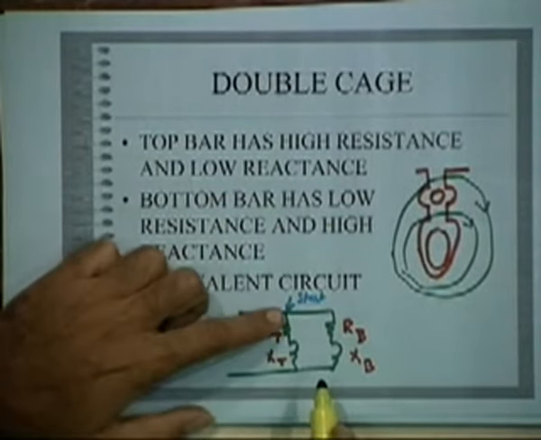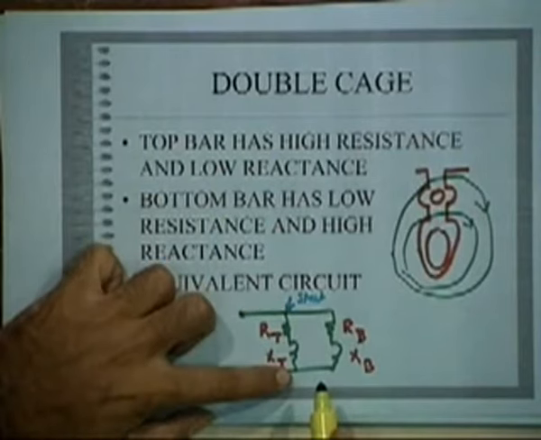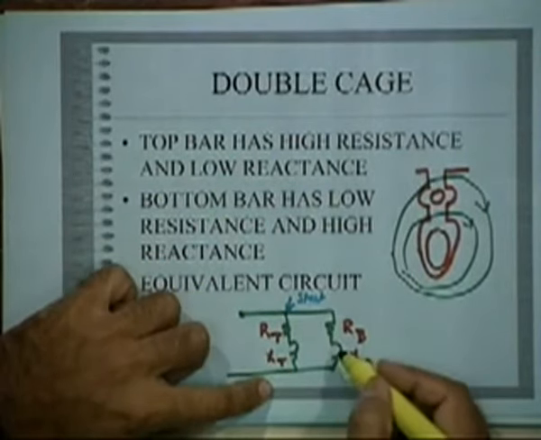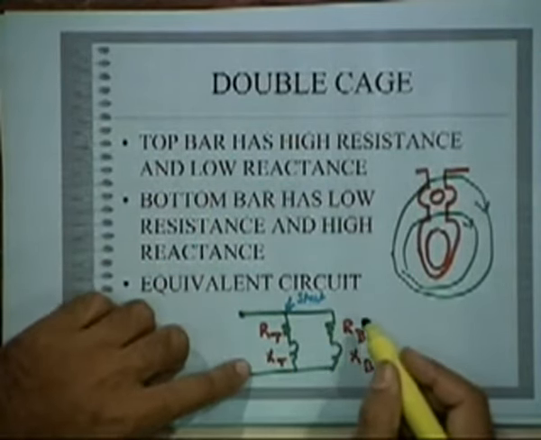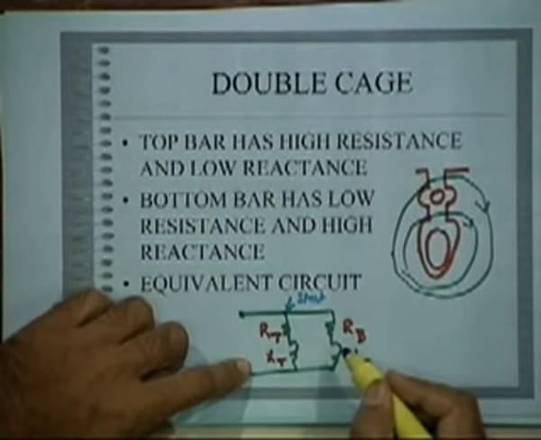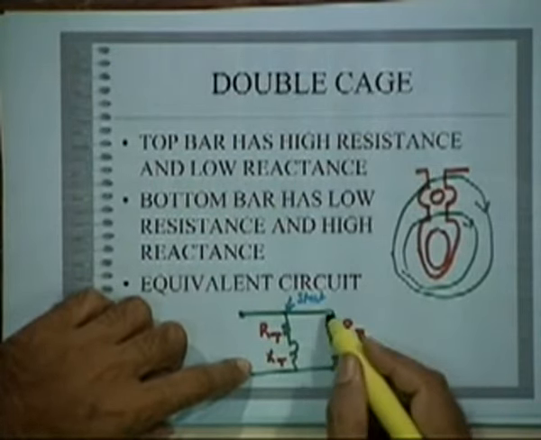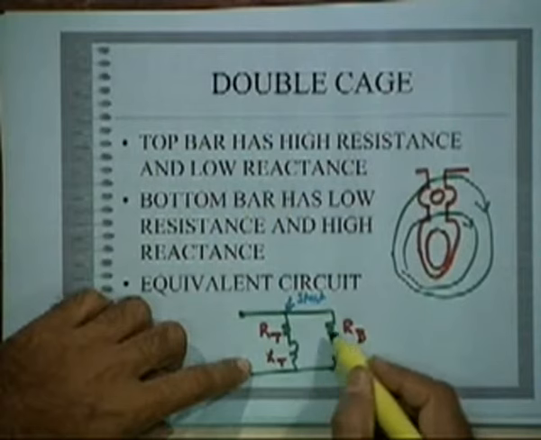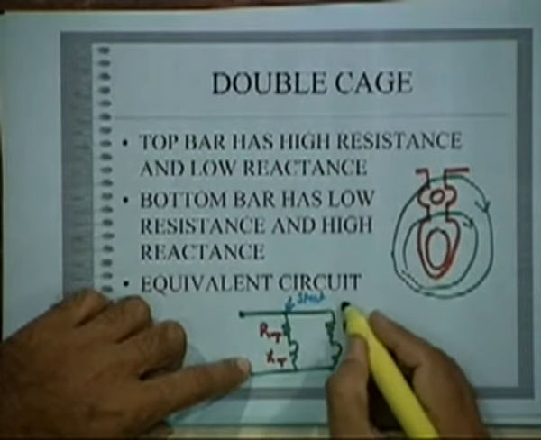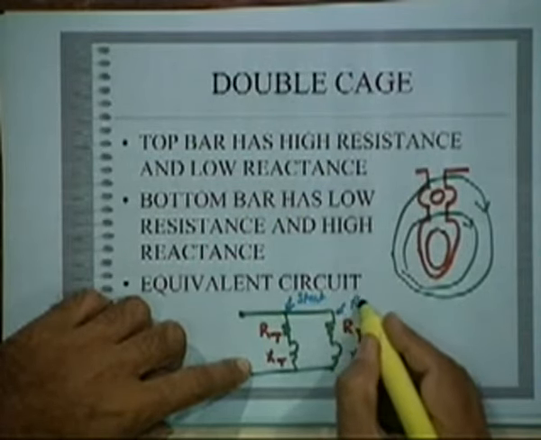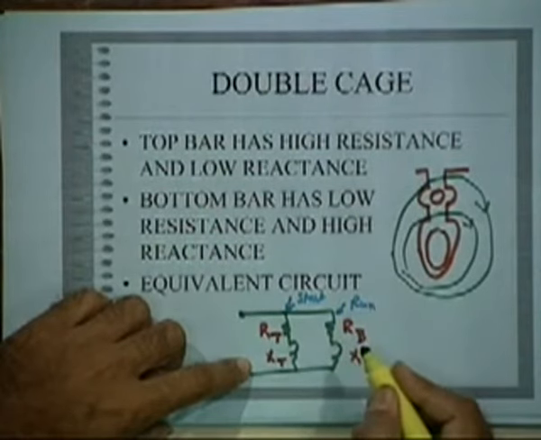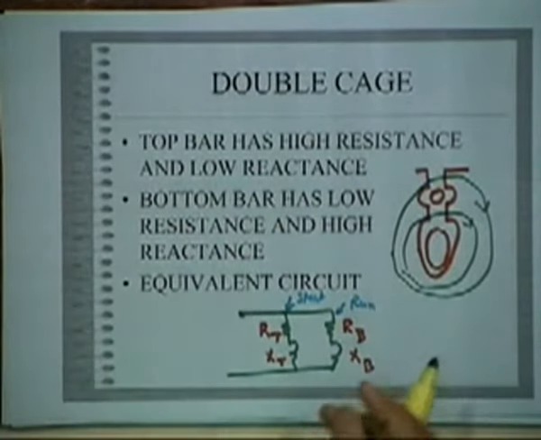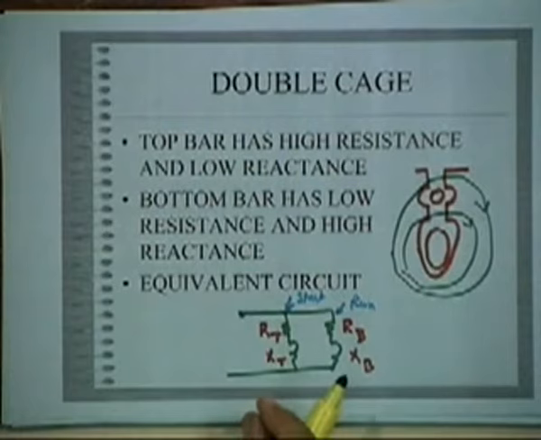Initially the current flows only through this, with no current in the other. But when it runs, since the rotor frequency is low, it is almost like DC, and the current flows in the other bar. So this will be the predominant circuit under run condition. You will have a changeover from high resistance to low resistance.